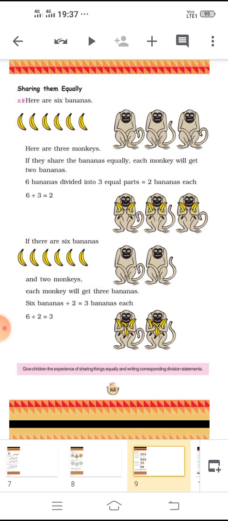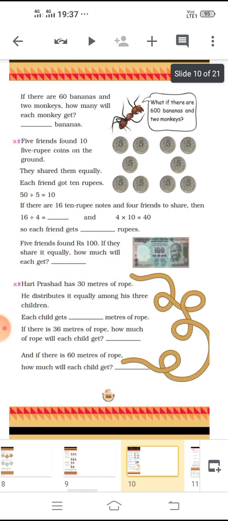So, if we are going to divide anything into equal parts according to how many persons or how many things there are, first we take the total number, and that is divided by the number of people among whom we have to divide. Understood? Now come to the next page.